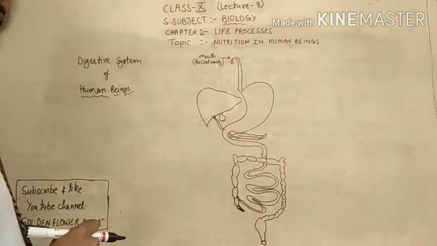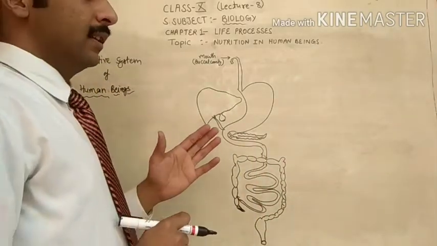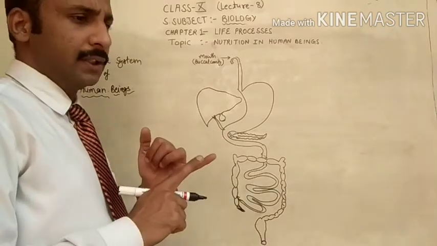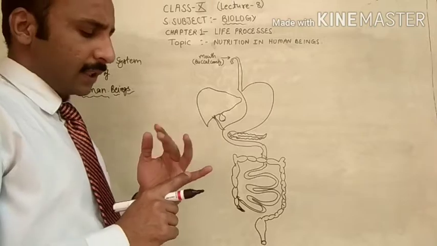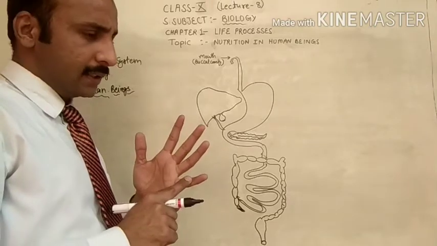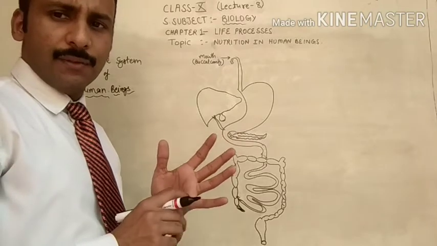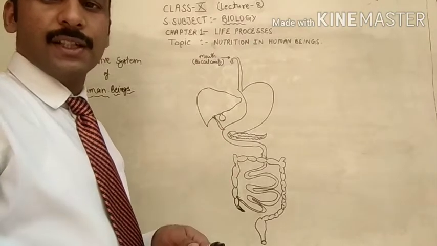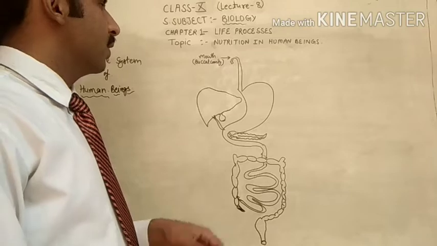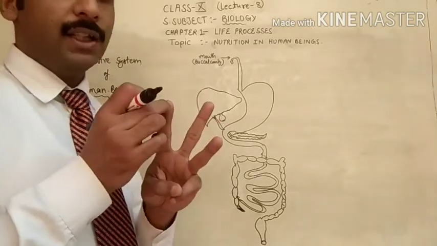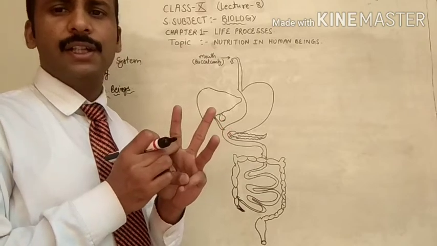In the buccal cavity, there are three things which are helpful in the digestion of food: the teeth, the tongue, and the salivary glands, which release saliva.